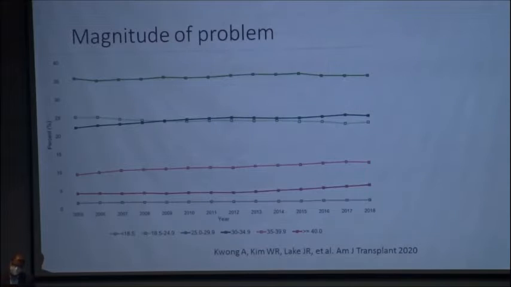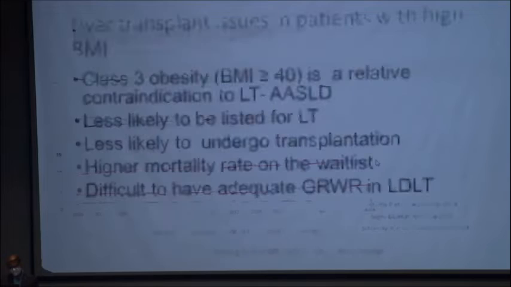So what is the magnitude of the problem? The problem of obesity in patients undergoing liver transplant. This is UNOS data published in 2020. You can see in 2018, around 20% of patients who underwent liver transplant, this purple line and violet line, had a BMI of more than 35. So you can imagine every 1 in 5 patients undergoing liver transplant has a BMI of more than 35. This was in 2018, and we are going to get the same thing after some time as there is a diabetic epidemic going on.